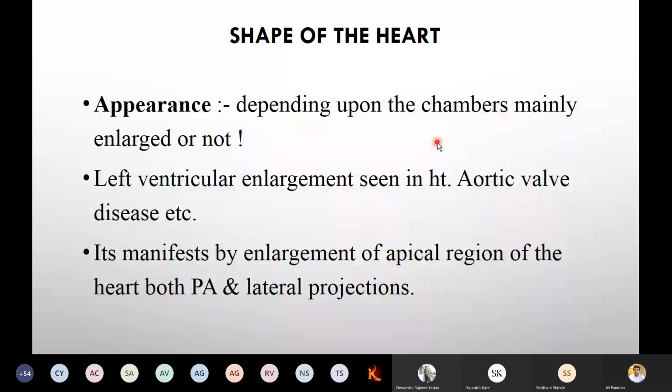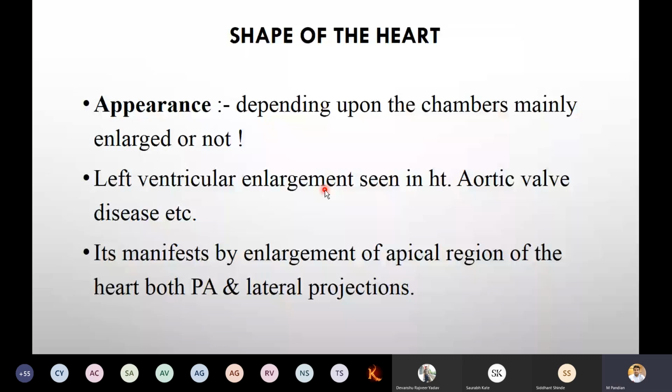Left ventricle enlargement is seen in aortic valve disease, etc. It manifests by the enlargement of the apical region of the heart, in both PA and lateral projection. So when you get left ventricular enlargement, in which case do you get it? Aortic valve disease.